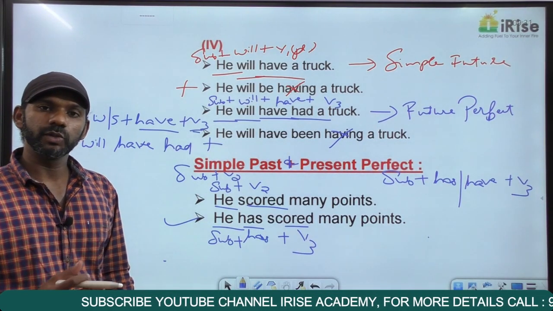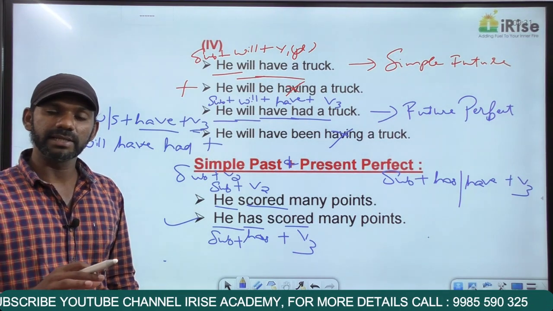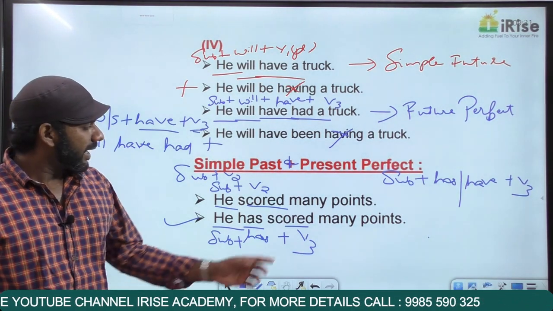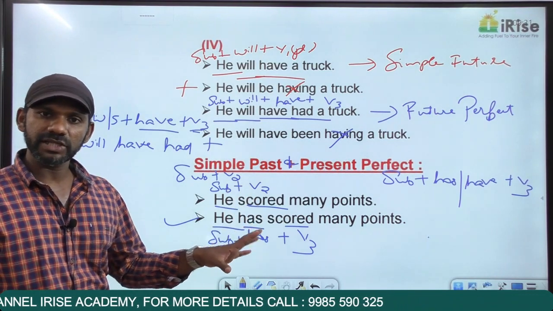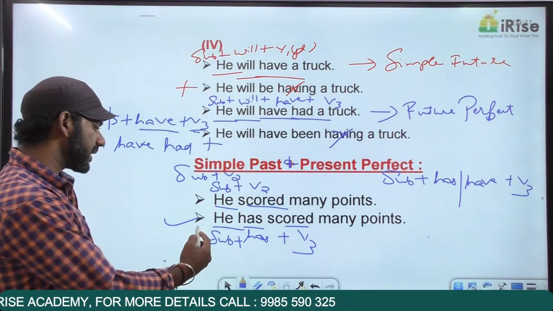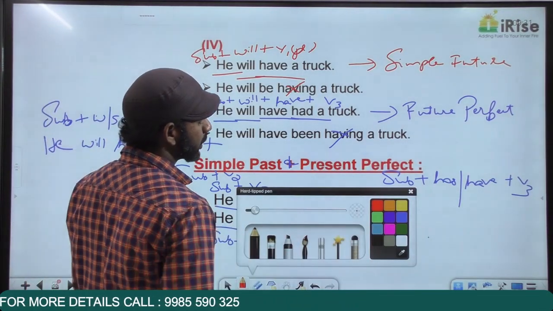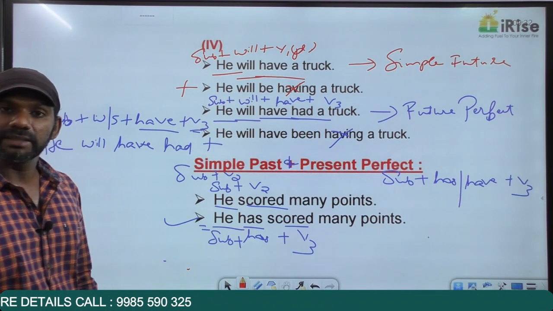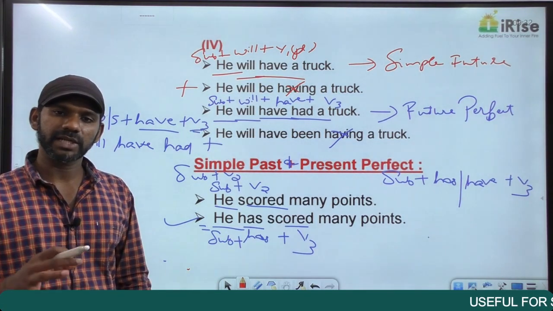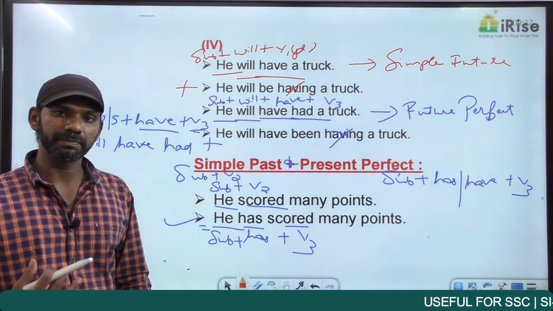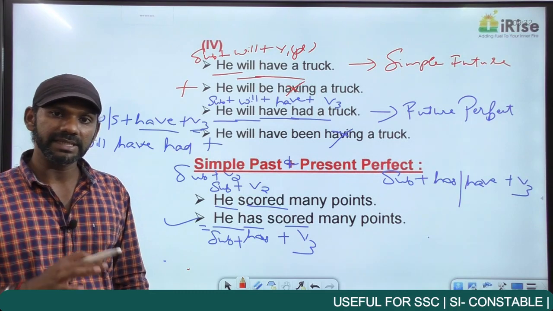Present perfect is used to refer to a past action when the time of the action is not mentioned. I did not mention the time when he scored many points. So time of the past action is not mentioned here, so it must be present perfect. Simple past is used to refer to a past action when the time of the action is mentioned. So when the time of the past action is not mentioned, it must be present perfect. When the time of the past action is mentioned, it must be simple past.